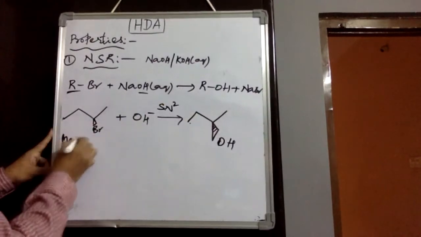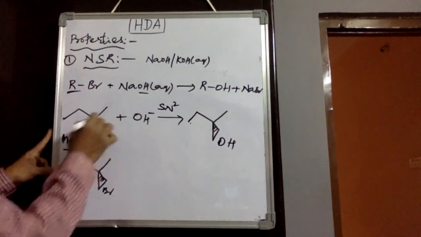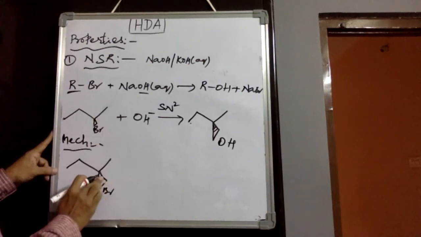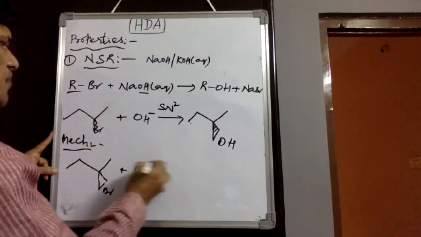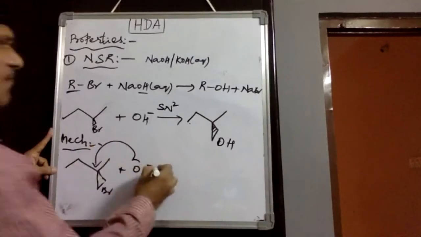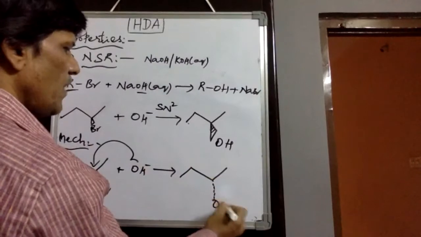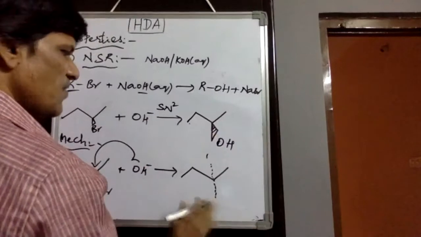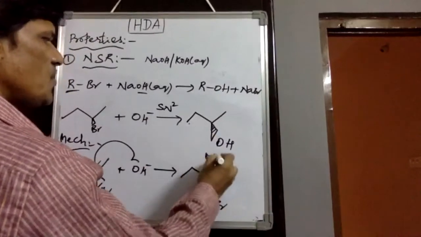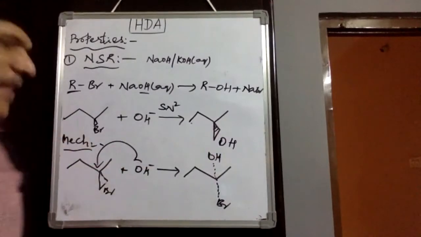In the SN2 mechanism, this is bromine. Polarization is very difficult and separation is very difficult. This is the bromine substitution with the nucleophile. Therefore, OH minus attacks on the backside of the carbon, so we can identify the OH group as well as bromine. OH minus is a stronger nucleophile than bromide.